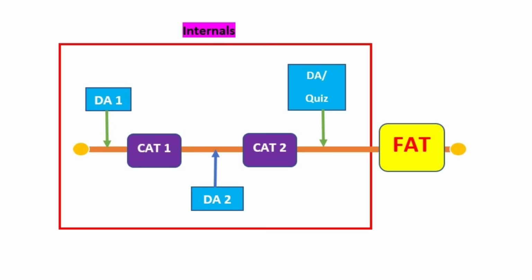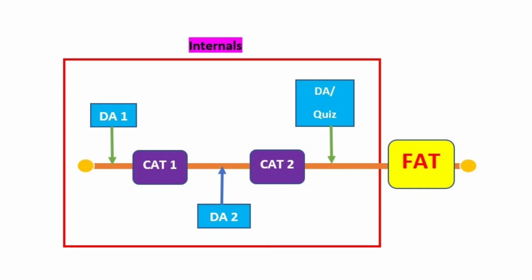In internal evaluation, as you have given a CAT, you will be having another CAT, which will be CAT 2. These CATs will be of 15% weightage each. So both CATs will form a weightage of 30%, and the whole internal evaluation will have a weightage of 60%. The remaining 30% weightage is for 3 digital assignments. Each digital assignment will carry 10 marks each.